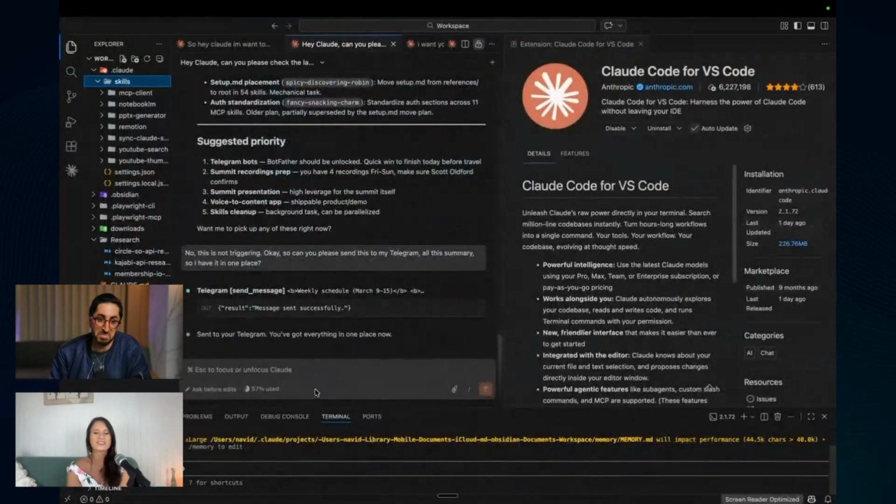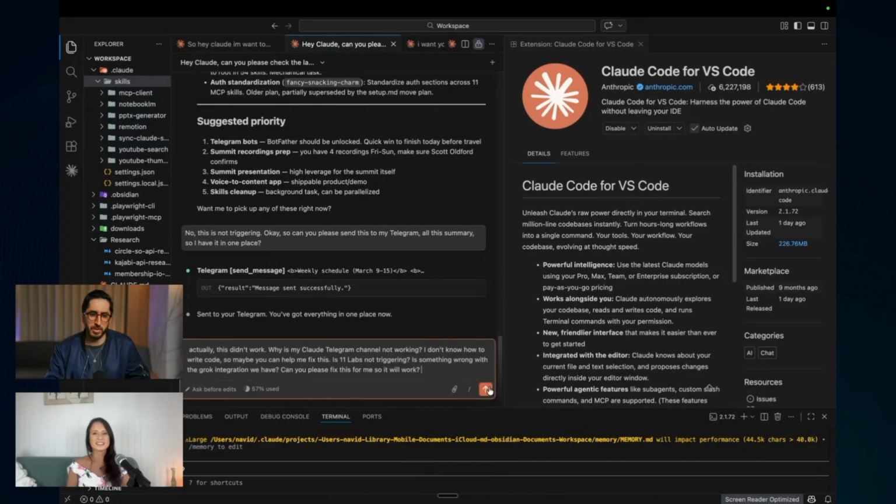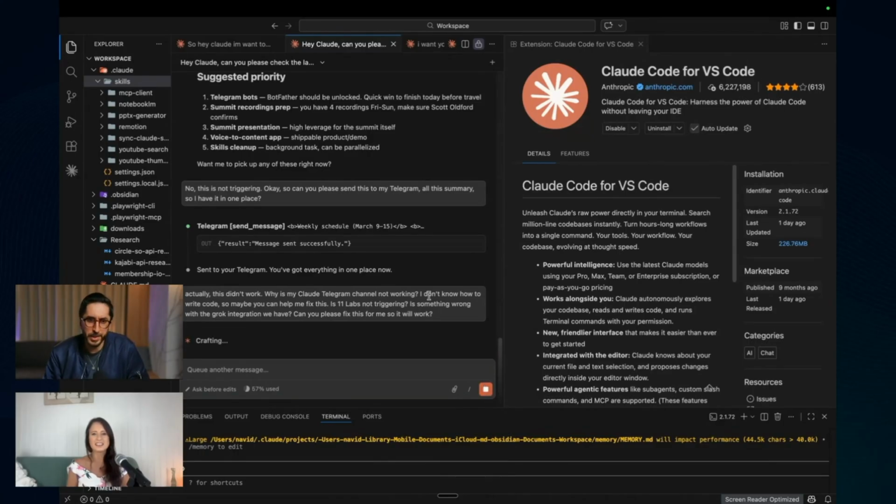I mean, it's good this happened because sometimes it does. I'm gonna say, actually, this didn't work. Why is my Claude Telegram channel not working? I don't know how to write code, so maybe you can help me fix this. Is 11 Labs not triggering? Is something wrong with the Grok integration we have? Can you please fix this for me so it will work? So you will just go back and forth. Eventually, we'll probably figure it out. So you do it like this.